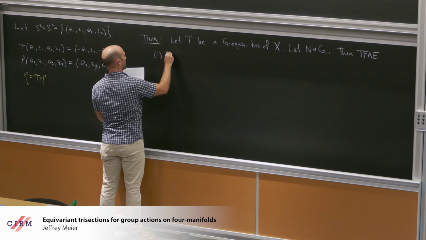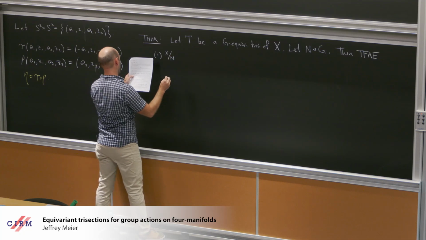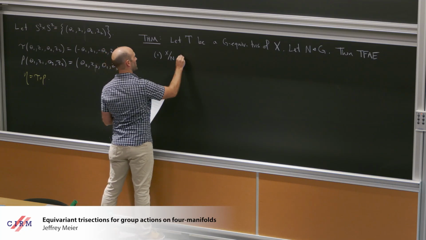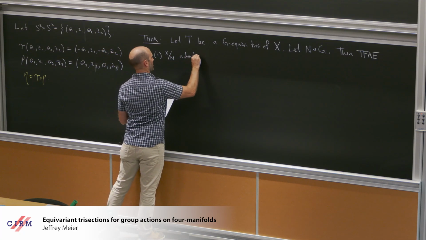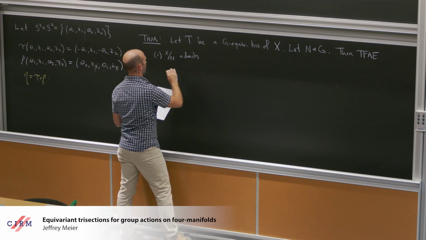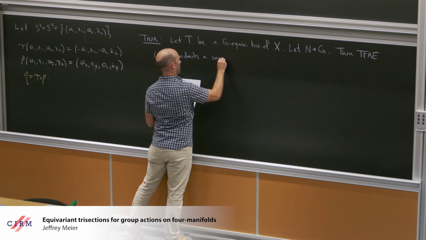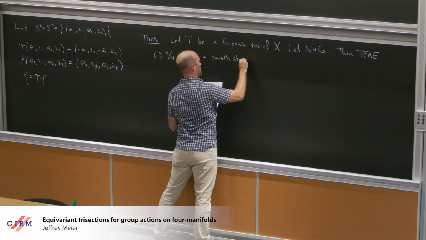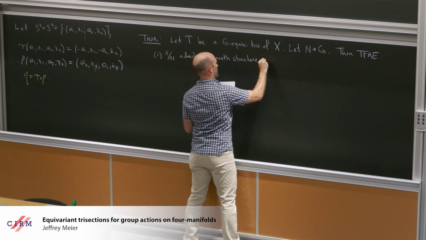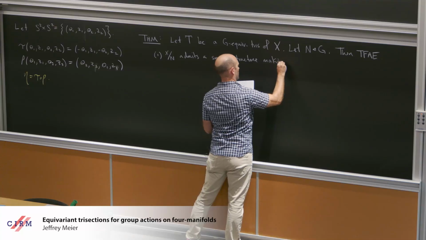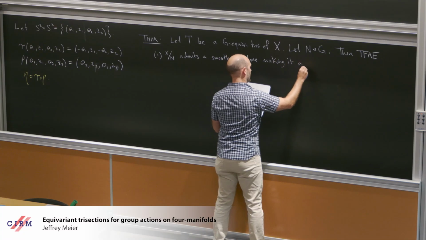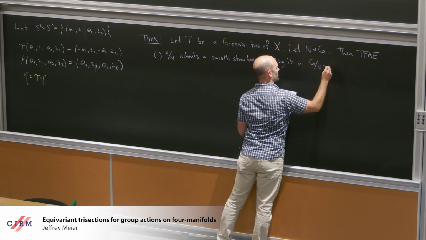One, the first thing is that if we quotient out X by this normal subgroup N, the quotient admits a smooth structure making it a G mod N manifold.